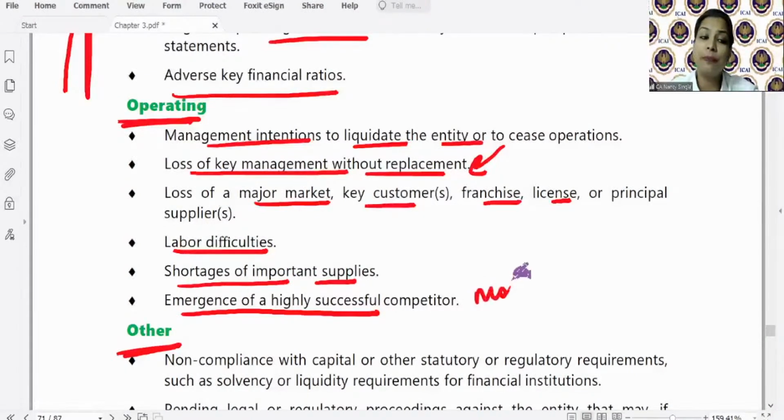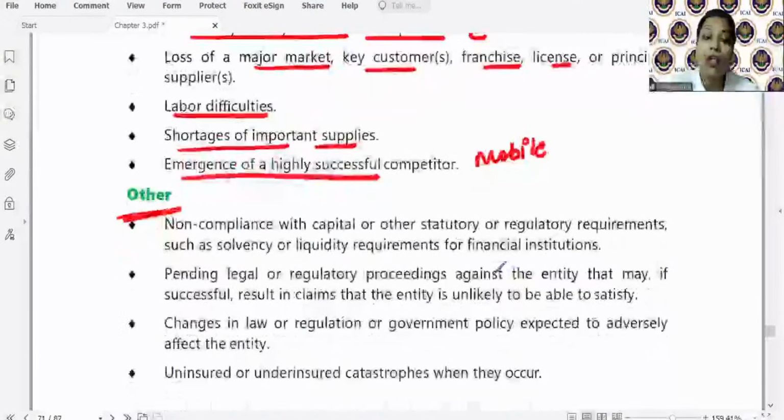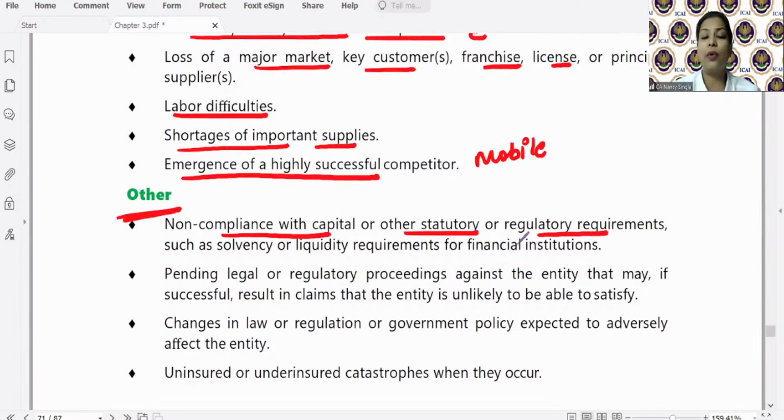Emergence of a highly successful competitor. Let's take an example of a mobile company, right? New technologies have come, a new competitor, and who is successful. That may cast a significant doubt on the entity's ability to continue as a going concern. Non-compliance with capital or other statutory regulatory requirements, leading to solvency and liquidity issues.